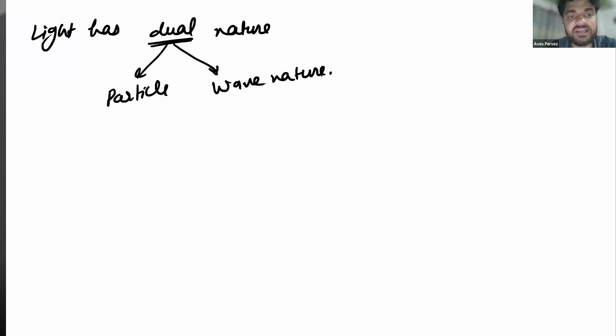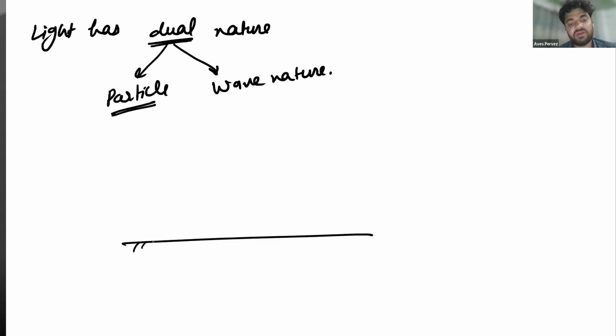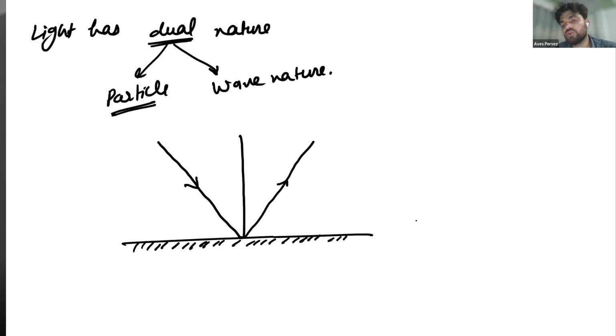How can we say that light has particle nature? How can we say that light has wave nature? It can be understood by several experiments. The particle nature of light can be understood if light falls on a shiny surface, like a mirror. When light falls on this shiny surface, the light ray rebounds back at the same angle.